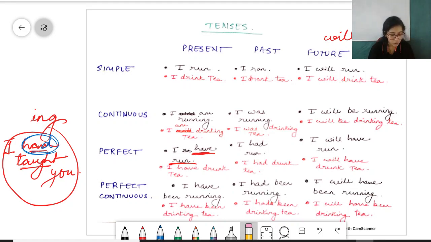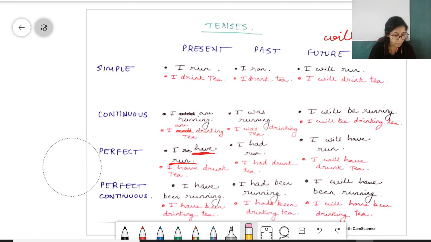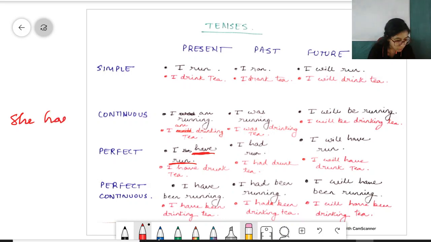Alright, in perfect tense the concept is have and has. She has, I have, he had. These all come under the perfect tense.